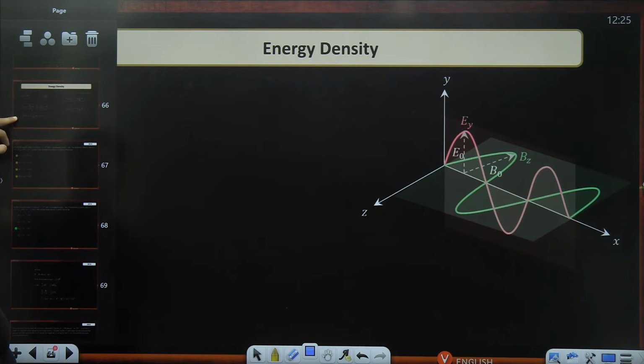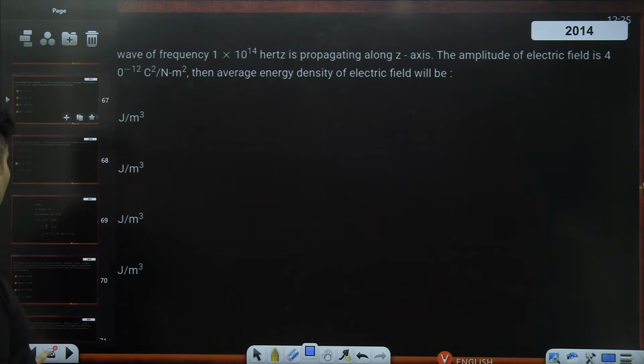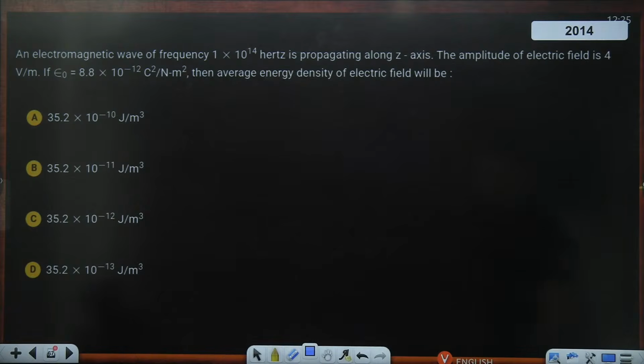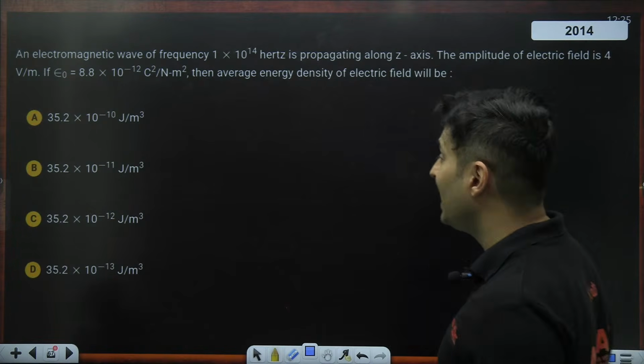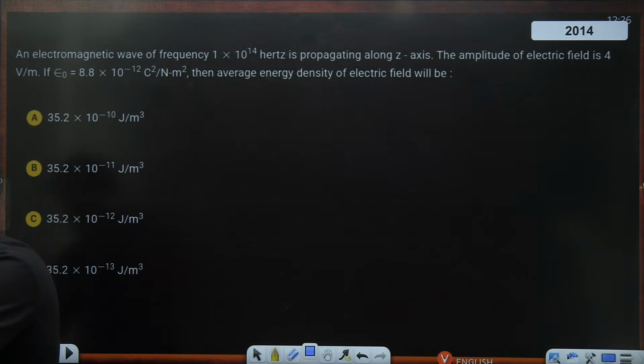I think we have a question on numerical values. Okay, first we'll do that. An electromagnetic wave has this frequency, this amplitude, and epsilon naught is this much. The average energy density of the electric field is asked. Only the electric field's energy density is asked, guys, not the entire wave's.